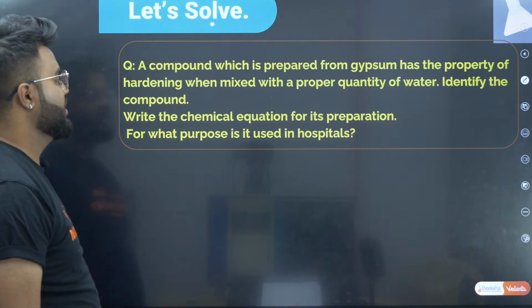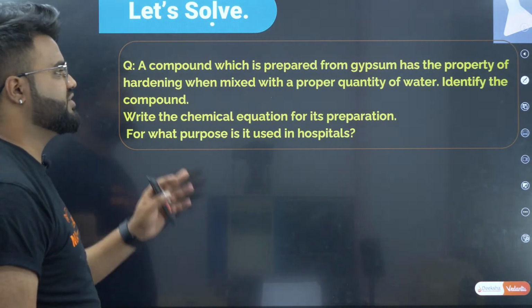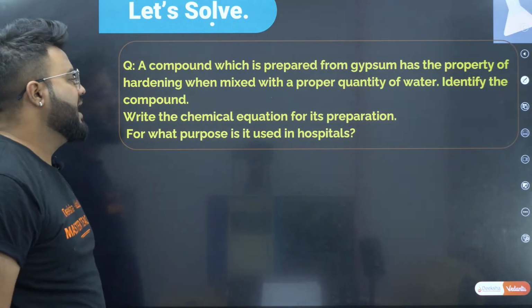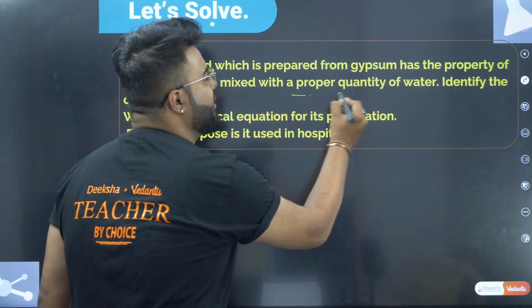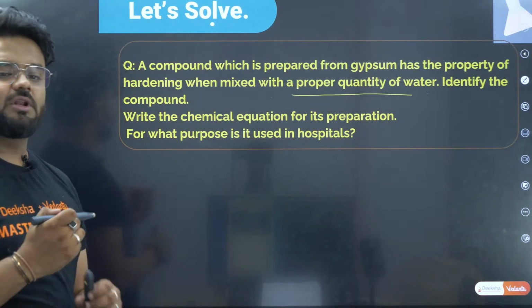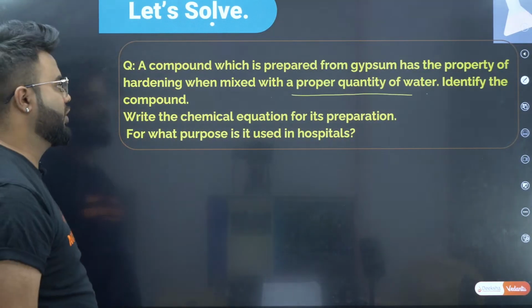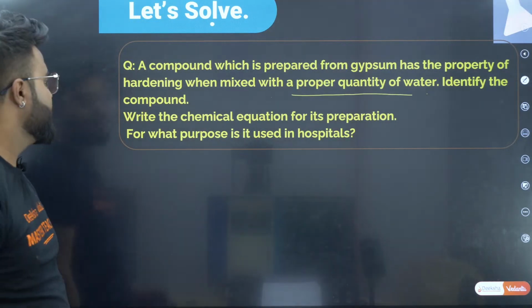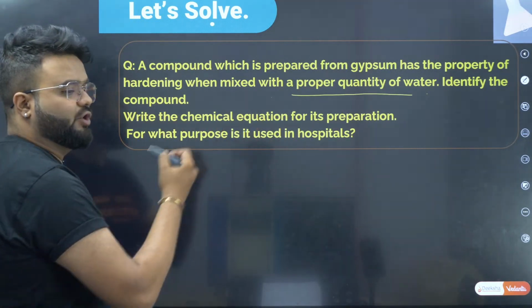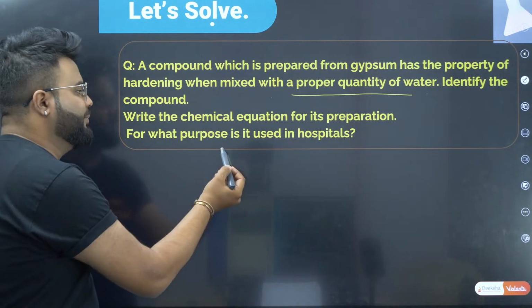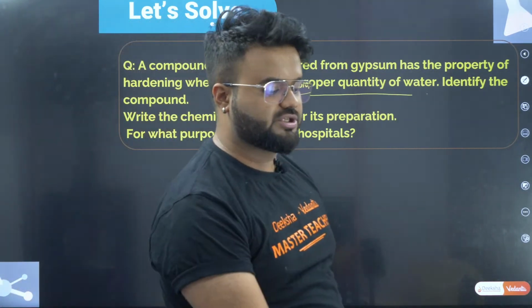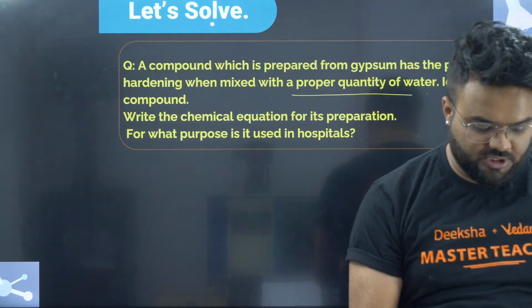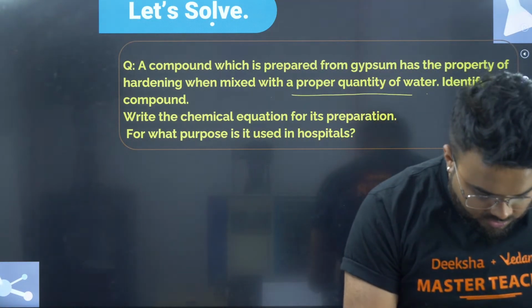And the next question: a compound which is prepared from gypsum has the property of hardening when it is mixed with the proper quantity of water. Identify the compound, write the chemical equation for its preparation, and say for what purpose it is used in hospitals. Okay, for what purpose it is used in the hospital, we'll be looking into it. Okay, 1 second.